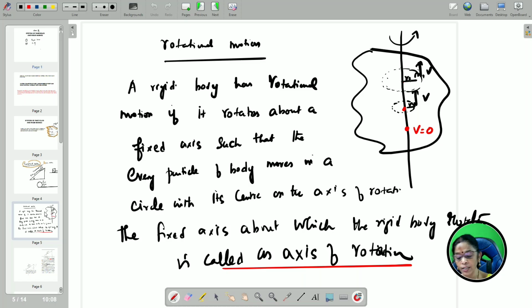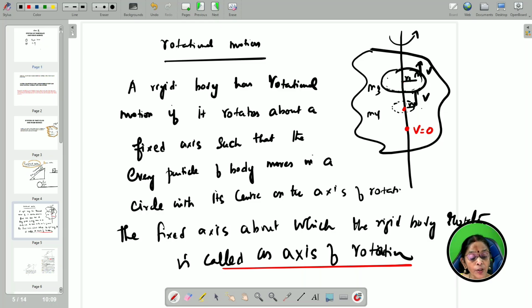Now coming to the rotational motion. I have taken a rigid body, many particles are present, M1, M2, M3, M4 like that. All the particles also undergo rotational motion if the whole system rotates. Inside, the particles also undergo rotational motion, describing circles of radius R1, R2, etc., because it depends upon the position.